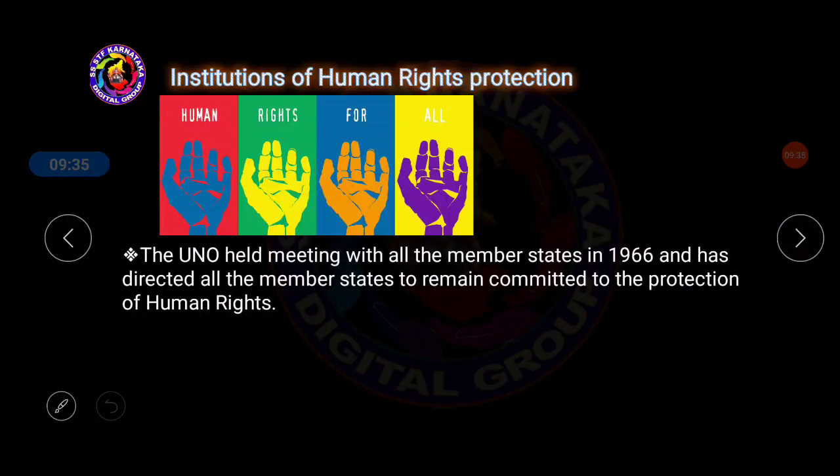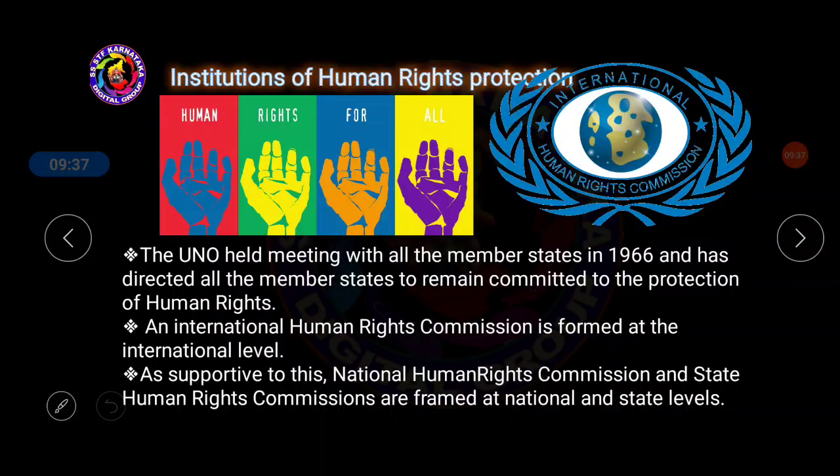Next one, institutions of the human rights protection. Now let's understand the United Nations organization meeting with all the member states. State means all the member countries. Now let us understand, the United Nations organization has 193 countries in the world. So 193 members are there in the UNO, United Nations organization. These 193 countries are called the member states of the United Nations organization.